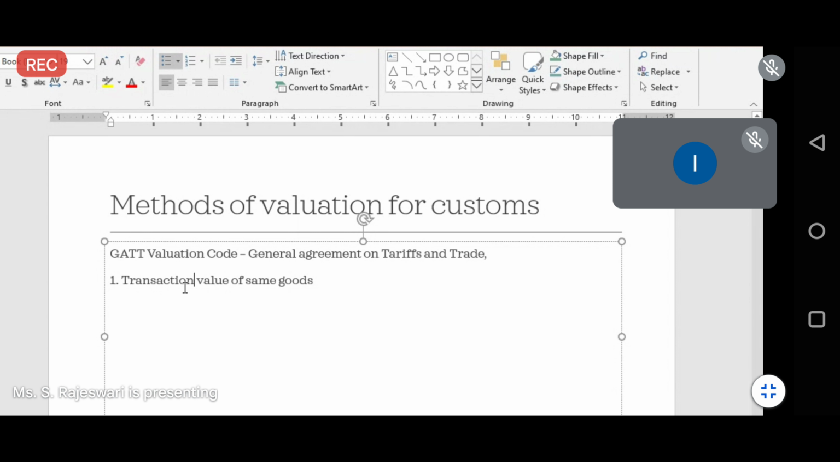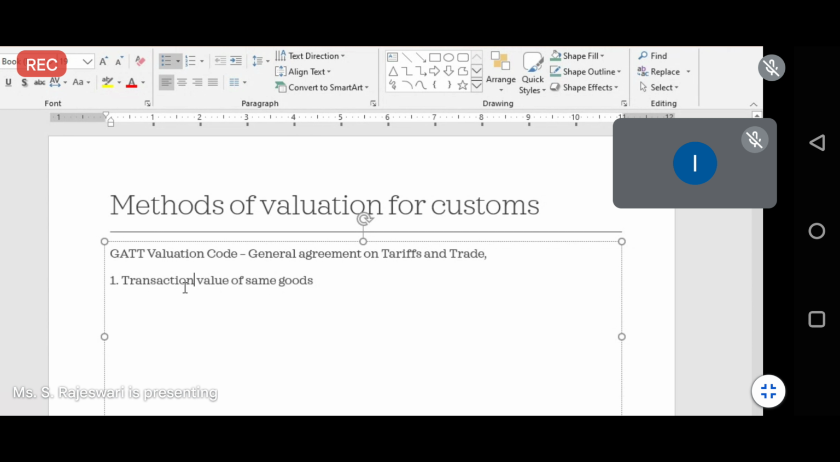Suppose if you are not able to ascertain the transaction value, in that case you will use your hierarchical order method. Under that particular method, you will take the actual value of goods, and based on that you will charge the customs duty. Suppose you are not able to find out the value of the goods, then in that case you will use the second method to find out the customs duty, and if you are not able to do that also, you will use some trial and error methods to find out the valuation of goods. So this is under your transaction value of same goods.